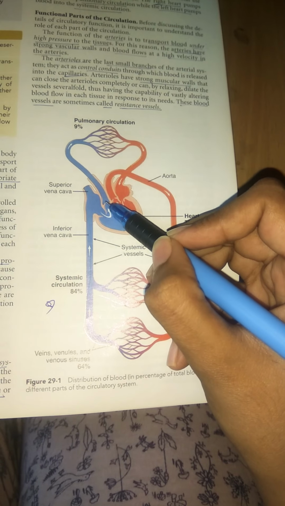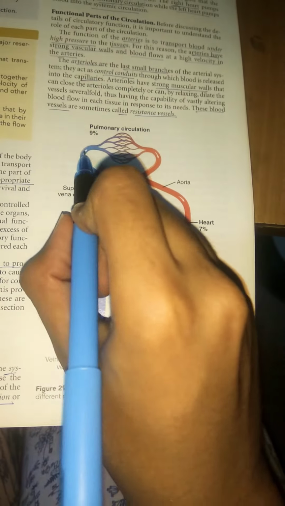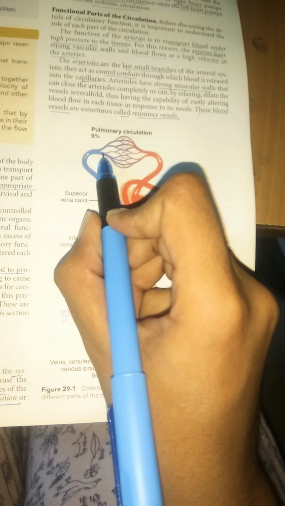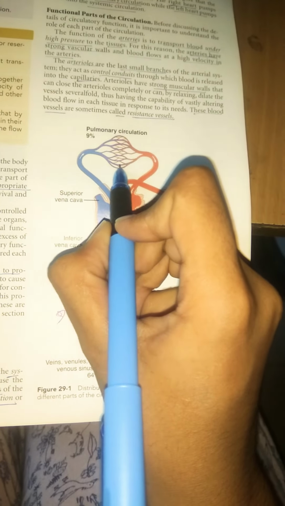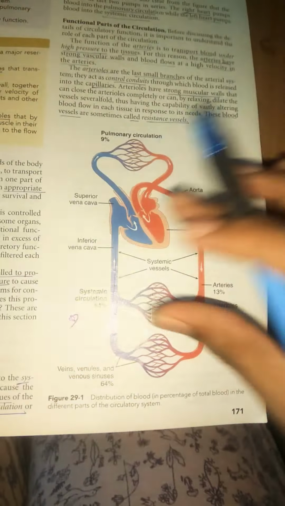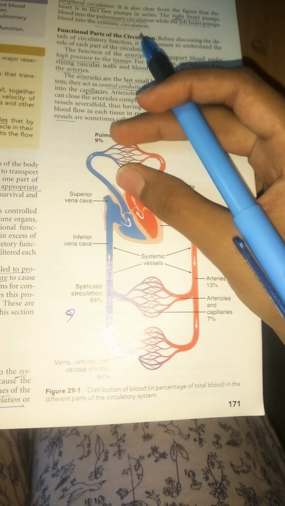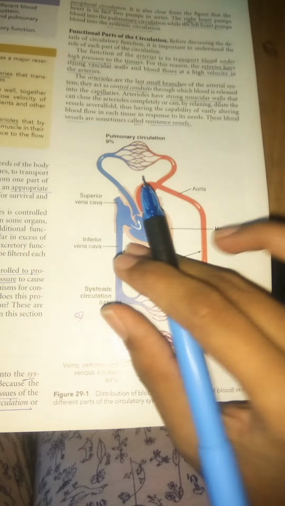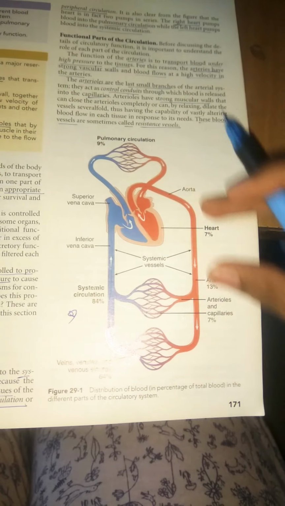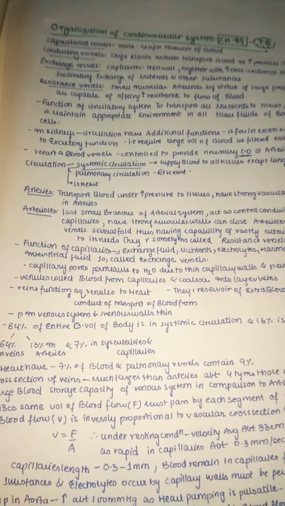From the right ventricle, they enter the pulmonary artery. From the pulmonary artery, it enters the small capillaries over here. These capillaries exchange with our lungs, and the blood comes back to the left atrium. So this is mainly a double circulation process. The pulmonary circulation is related to our right heart, and the left heart is related to the systemic circulation. Everyone knows this, just a simple revision starting point. So we have completed this.